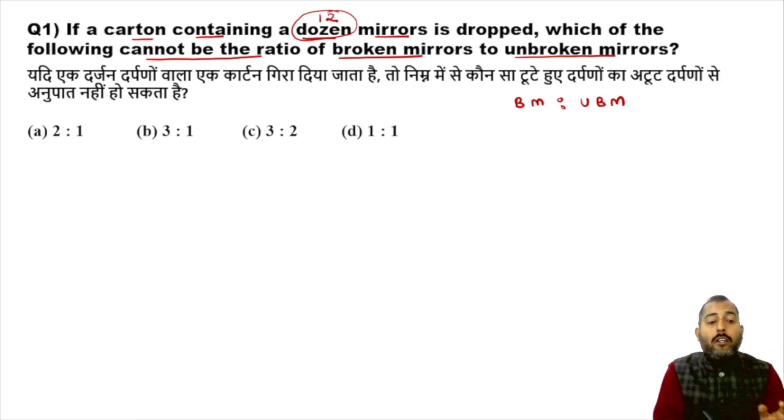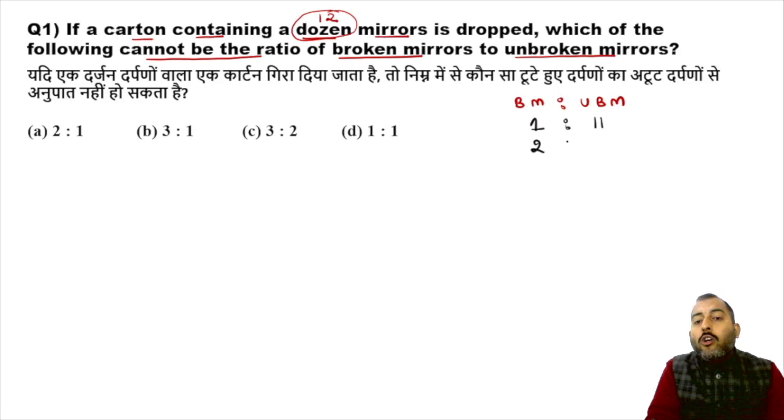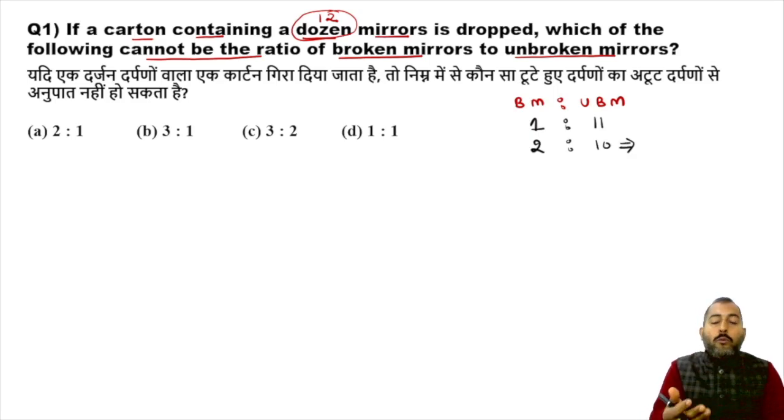So what you can do here is go for different kinds of assumptions. It might be possible one mirror is broken and the remaining 11 are intact because the total is 12. It might be possible two mirrors got broken and the remaining 10 are unbroken. Now what is 2 is to 10? 2 is to 10 is basically equal to 1 is to 5. You can cancel out: 2 ones are 2, 2 fives are 10. So you can write it like this.